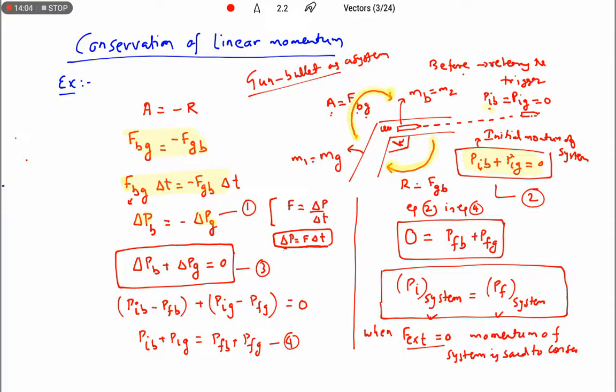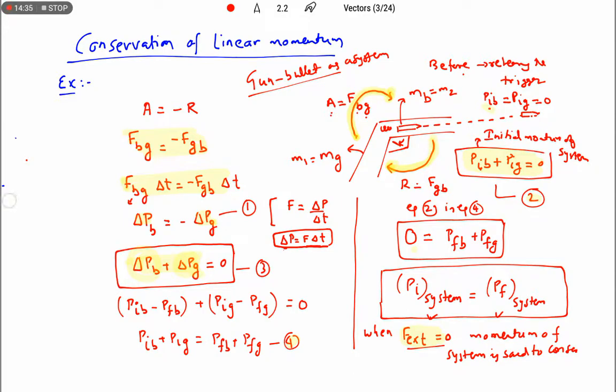So the net change in momentum of the system, delta PB plus delta PG, equals 0. Writing these in initial and final terms and comparing equation number 4 and equation number 2, the final momentum of the system is also 0. Therefore we confirm that when the external force acting on a system is 0, the momentum of the system is said to be conserved.